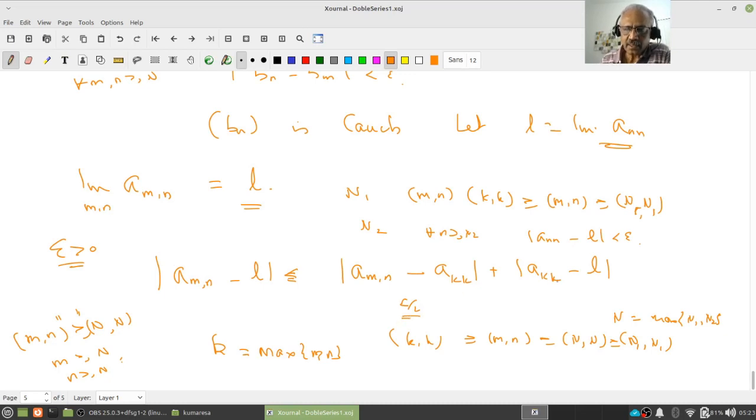Now let's look at k, and k is the maximum of m and n, right? But the maximum of m and n, both are greater than or equal to capital N, but capital N is greater than or equal to N2. Therefore k is greater than or equal to N, which is greater than or equal to N2, right? Therefore this will also be less than epsilon. Therefore we have proved this is convergent. Go through the proof, try to understand. I'm not writing these things.